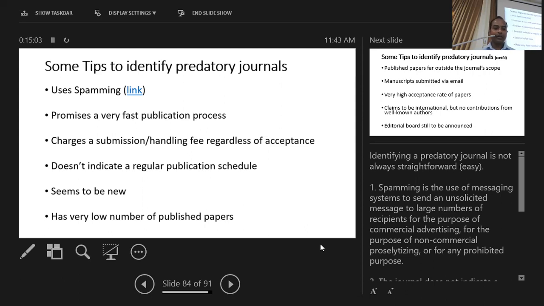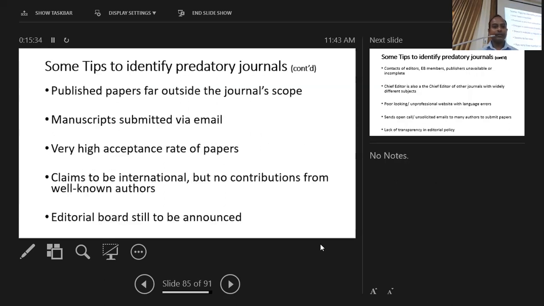And sometimes they don't have a regular publication schedule, because in the traditional method, a journal is divided into volumes and issues, and they publish quarterly or biannually. They don't indicate the publication schedule, and the journal seems to be new, right? And if you go to the homepage of the journal, only very few published papers are available. So these are some indicators, some tips.